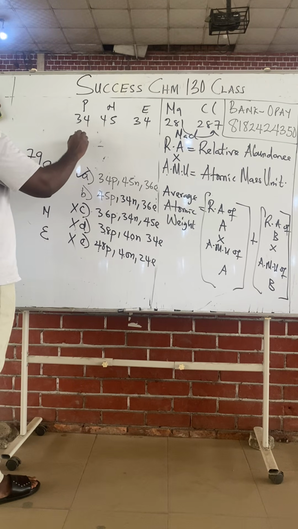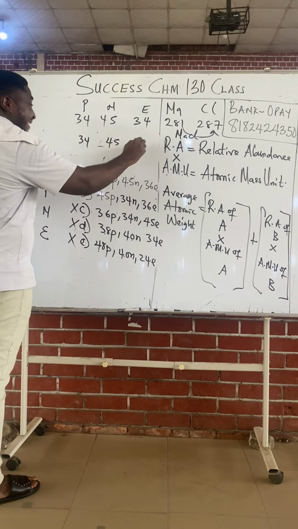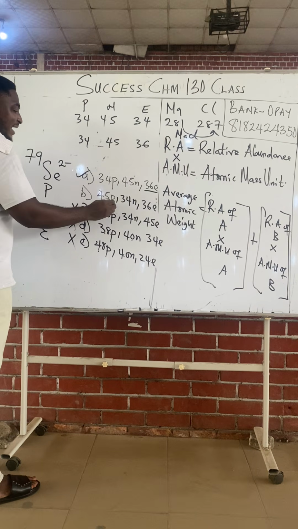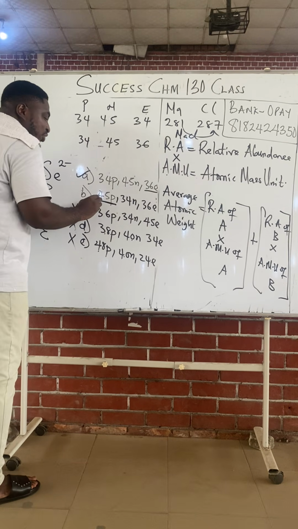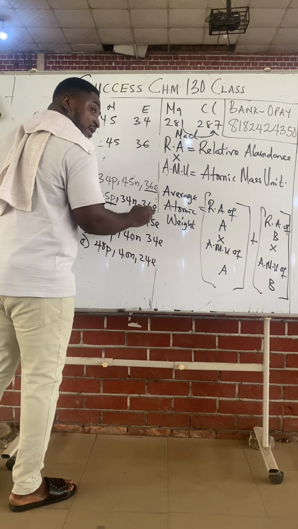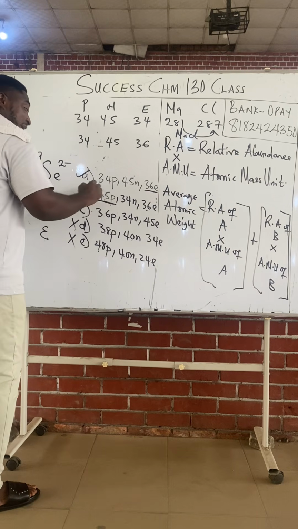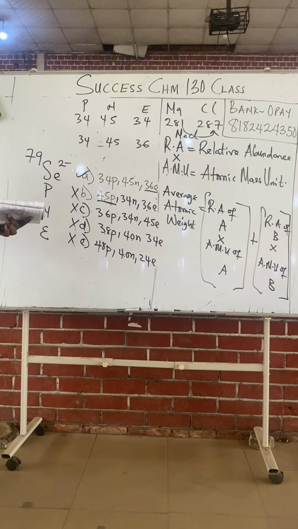So that would be 34, 45, 36. Option B cannot be true, because gaining 2 electrons, 45 plus 2 is 47. But we're having 36, so this cannot be. So A is the answer. Look at this, class.